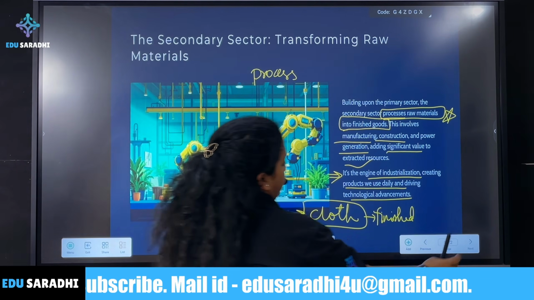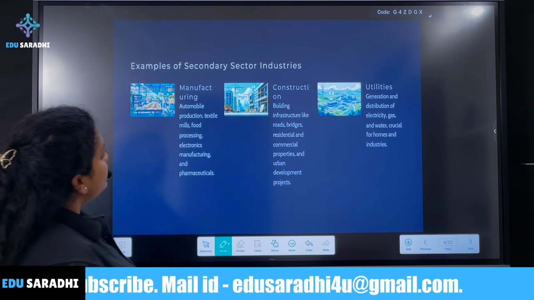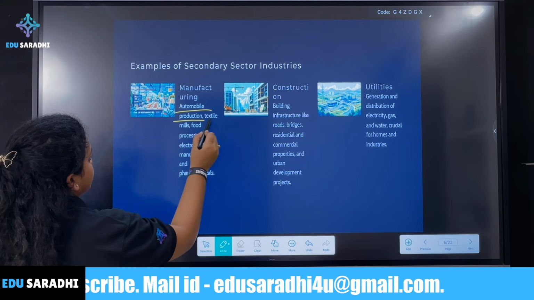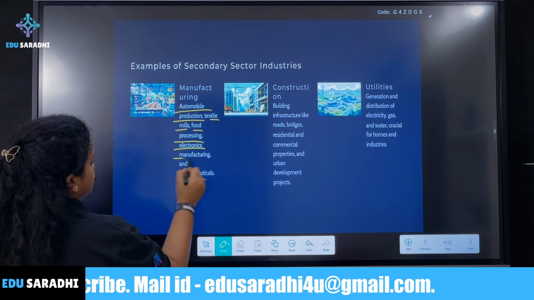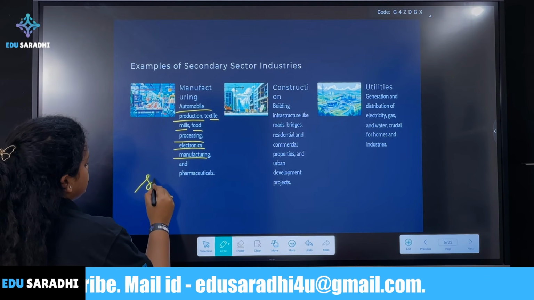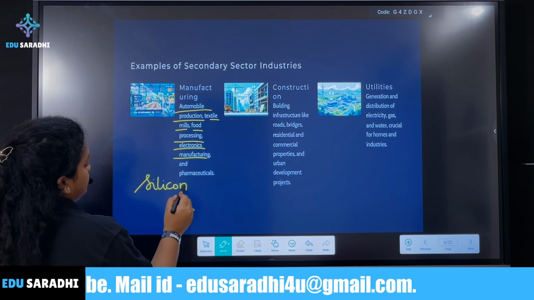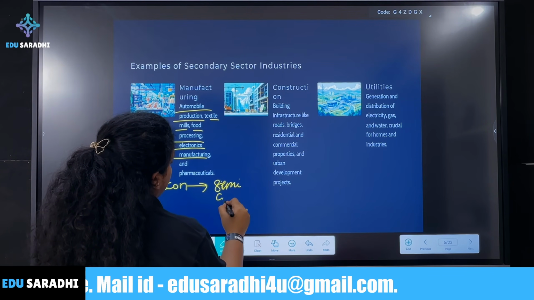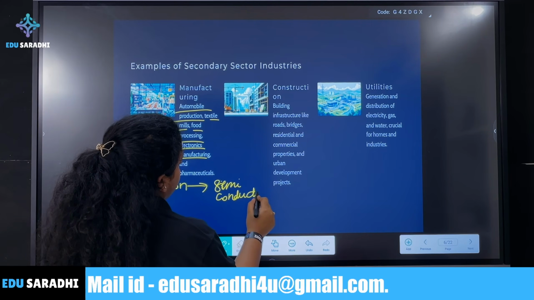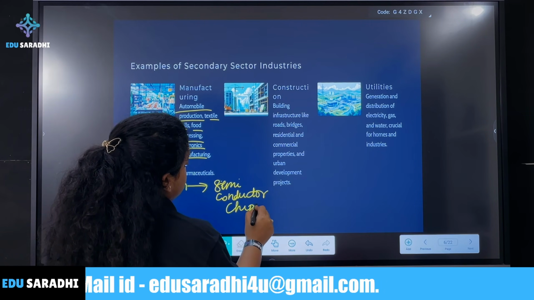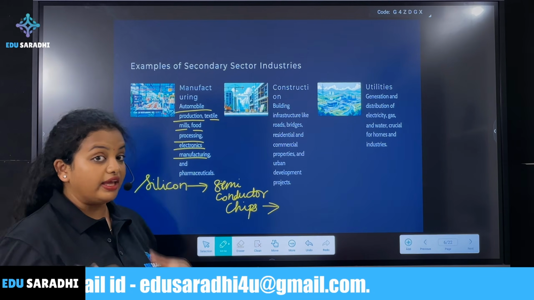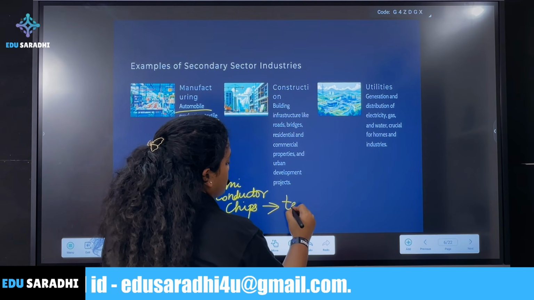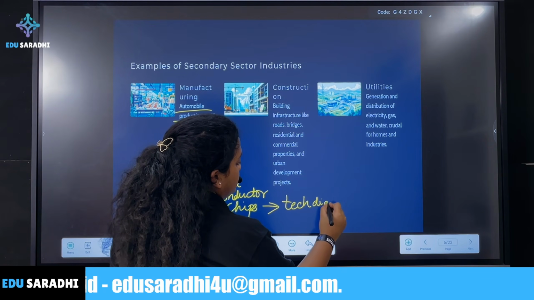Okay, so what are the examples of secondary sector? We have automobile production, textile mills, food processing, electronics manufacturing. Suppose we extract silicon, then we can make semiconductor chips, which are very, very important. Why are semiconductor chips very important these days? For all the technological digital devices.